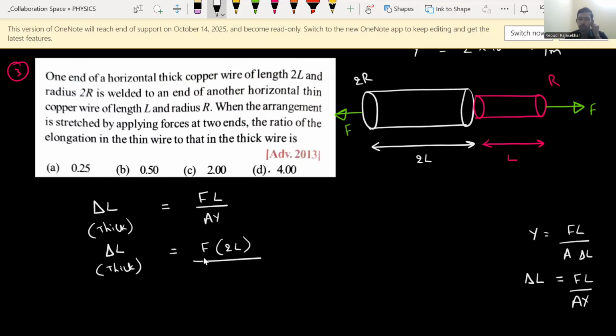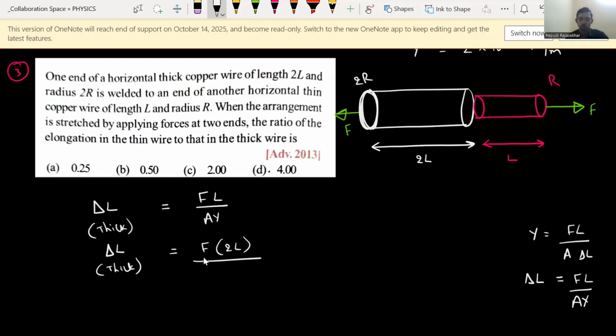Here the radius is given, so the area of a circular cross section you can find. Sir, it is a cylinder, so shouldn't we take the cylindrical area? No, we should not take the cylindrical area, because we are applying the force on the circular cross section. You may get this doubt, because it is a cylindrical wire, so the area of the cylinder would be 2 pi r into L. But we should not take that, because we are applying the force at the edge of the given material, and that force is acting on the cross sectional area of the cylinder.